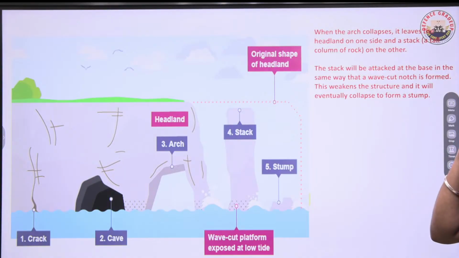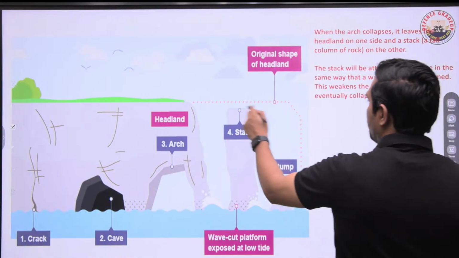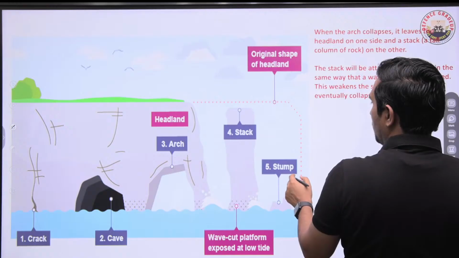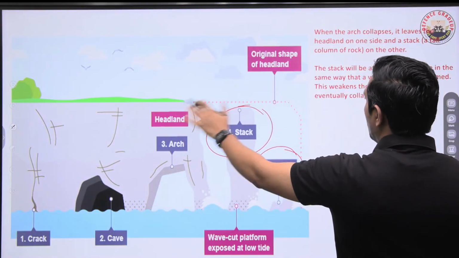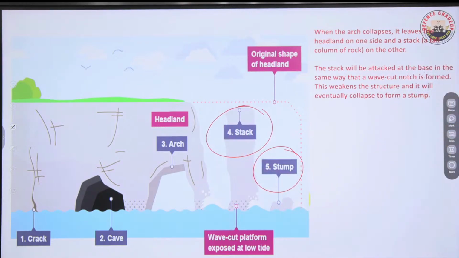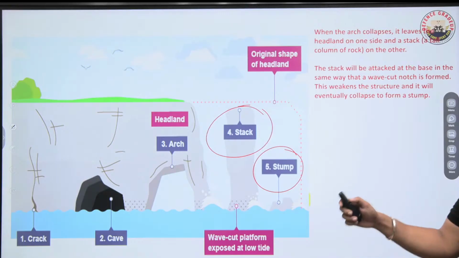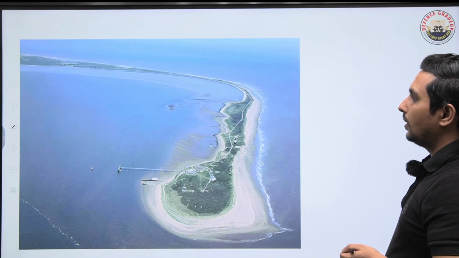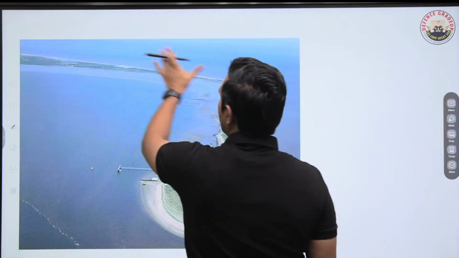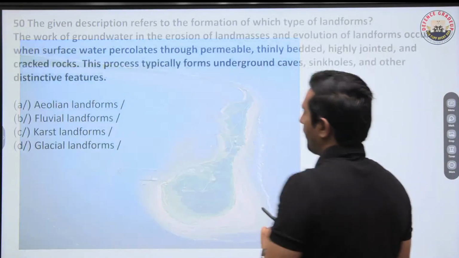And these are erosional: stack is erosional, stump is erosional, arch is erosional, cave is erosional, crack is erosional. So they are all erosional ones. So in coastal topography, they have a lot of landforms. You have to know which is erosional and which is depositional. So these questions were based on that only. And this is again a spit, a long spit, you can say.